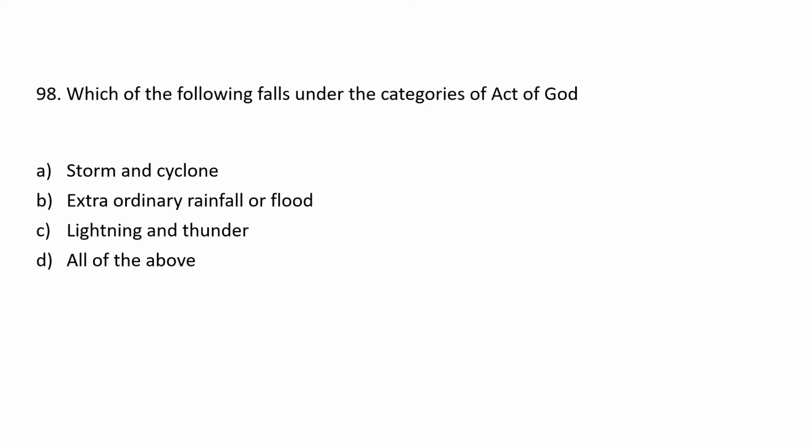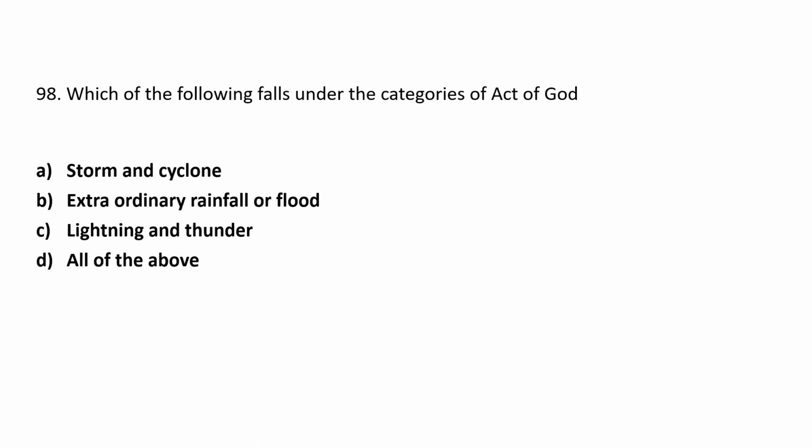Next, which of the following falls under the categories of act of God? A. Storm and cyclone. B. Extraordinary rainfall or flood. C. Lightning and thunder. D. All of the above. The answer is D. All of the above.